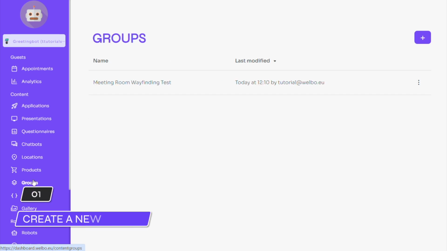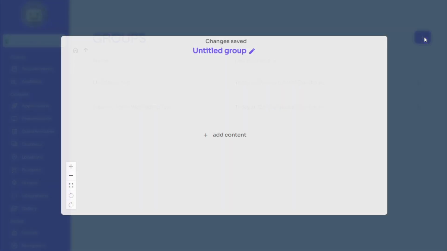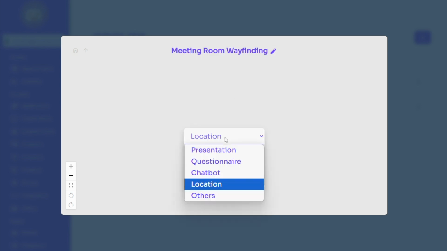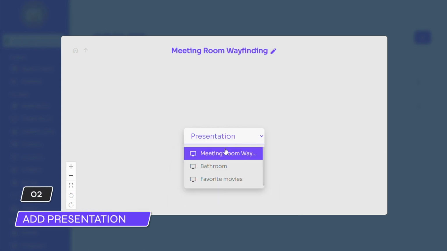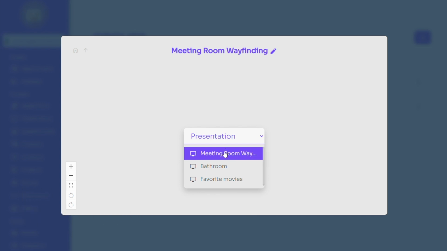To create a new group, go to Groups and press the plus button in the top right corner. In the first step, change the name of the group at the top of the window. It is useful to name the group according to its content. We will name the group Meeting Room Wayfinding. To start, press plus Add Content. In the drop-down menu at the top of the newly opened window, select the type of content you want to add. Select Presentation in the drop-down menu and choose the presentation Meeting Room Wayfinding.